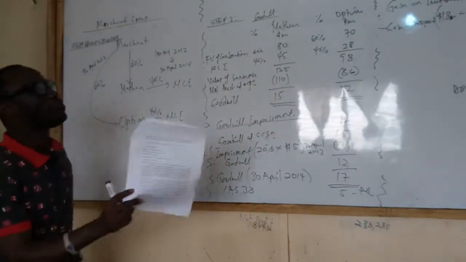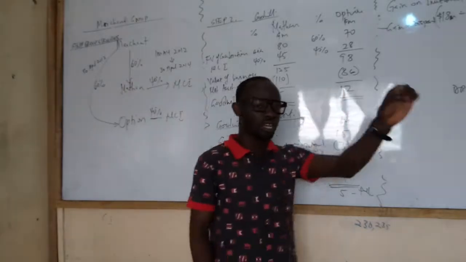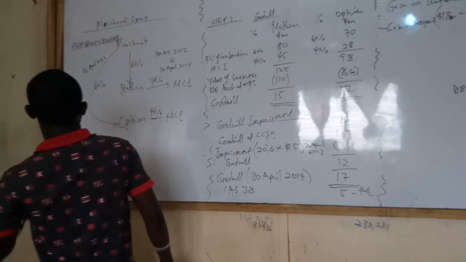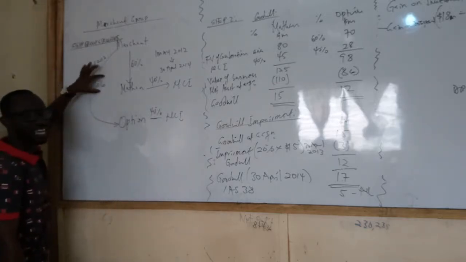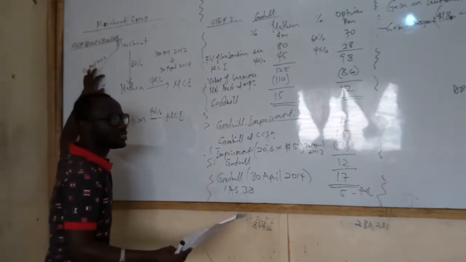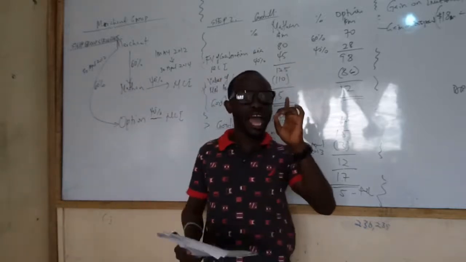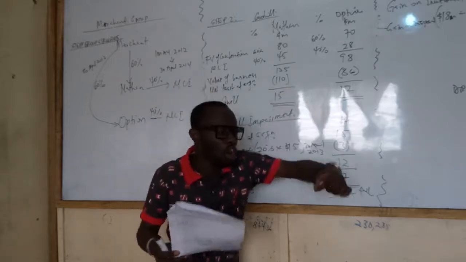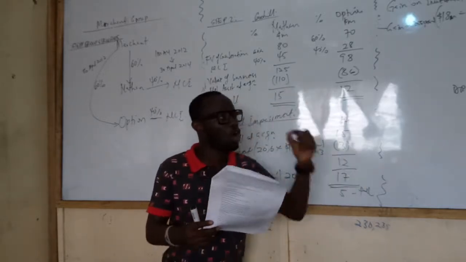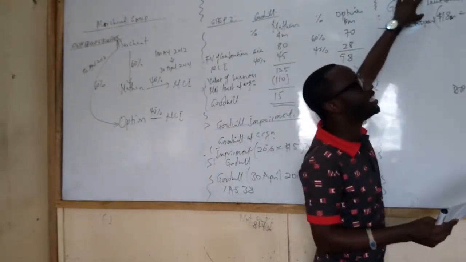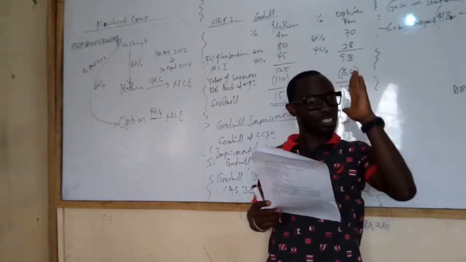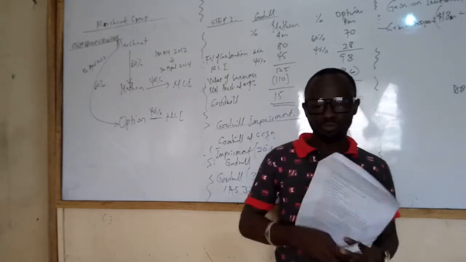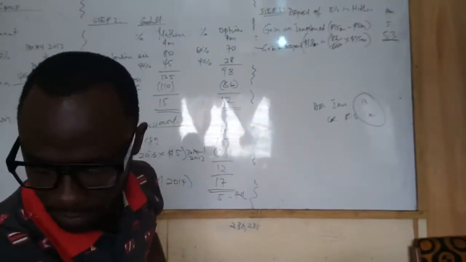So the second part of the question is about disposal of what? A subsidiary. Why? Because we own 60% and we are selling 40%, meaning we are losing control. The calculation of gain or loss on this disposal will be different from when we are selling just part of our investment and we are still having control. So I want you to get a picture as well. So what do we do here?